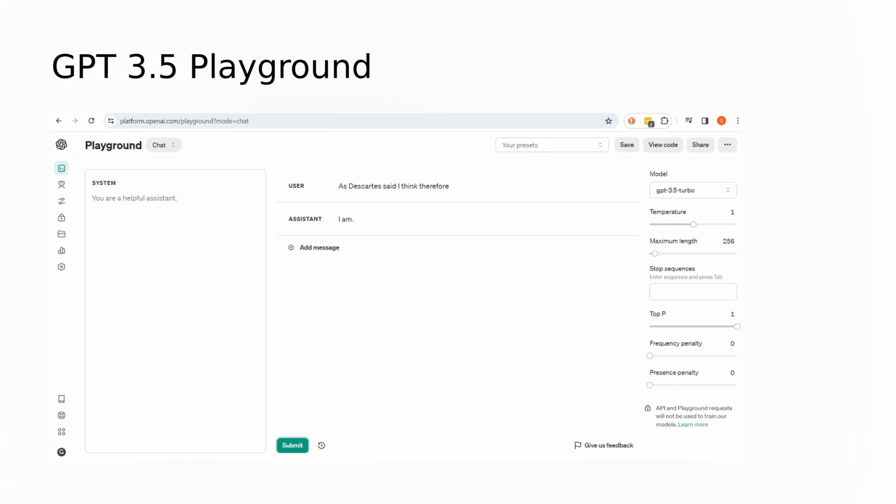I pulled this image from some slides I did just over a year ago. This is the OpenAI API playground, not to be confused with the ChatGPT web interface. We have the user message, the assistant message or reply, and a place to enter a system prompt. On the right-hand side, we can choose the temperature, which controls how deterministic or random the reply will be. Next is top P, which stands for top percentage. This is like setting a rule that the AI can only choose from the best possible options. If you set top P to 0.1, it's saying you can only pick from the top 10% of your best guesses. And finally, we also have some penalty parameters to stop GPT repeating itself.